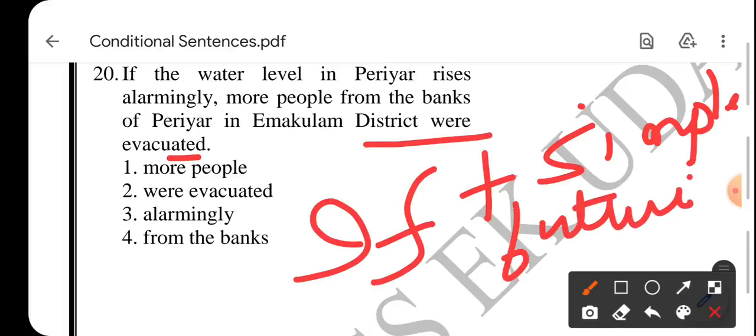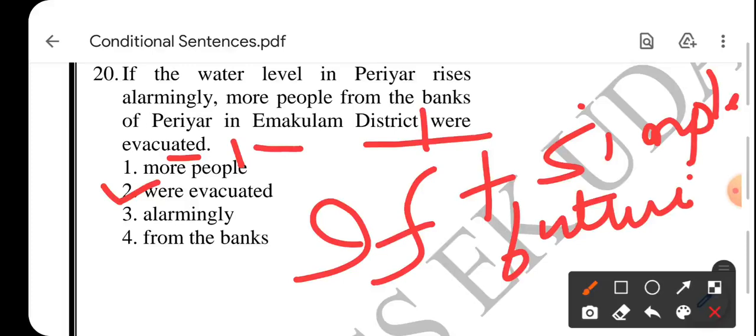So here, instead of this were evacuated, यहाँ पे क्या आना चाहिए? Will evacuate. Will के साथ आता है first form. So the problem is here in the second, were evacuated. The correct statement would be: if the water level in Periyar rises alarmingly, more people from the banks of Periyar in Immaculum district will evacuate.